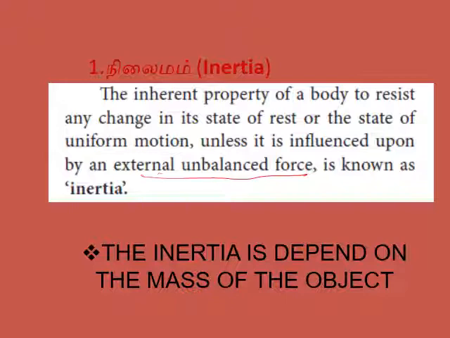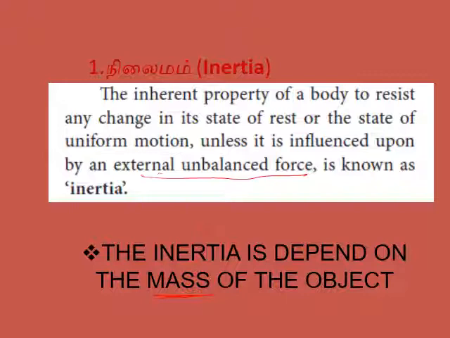Then next, see here, the inertia depends upon the mass of the object. ஒரு இனர்ஷியாங்கிறது எதை சார்ந்திருக்கும், மாஸை சார்ந்திருக்கும்னு சொல்றோம். That means a heavier object will have high inertia, a lighter mass object will have low inertia. That means if you want to move a heavier object, a large amount of force should be required.